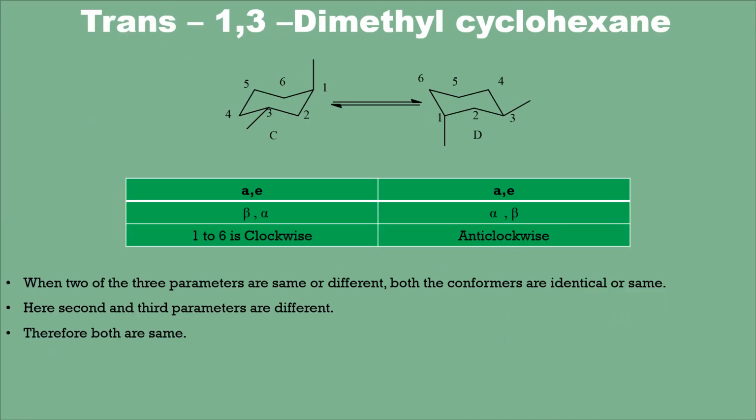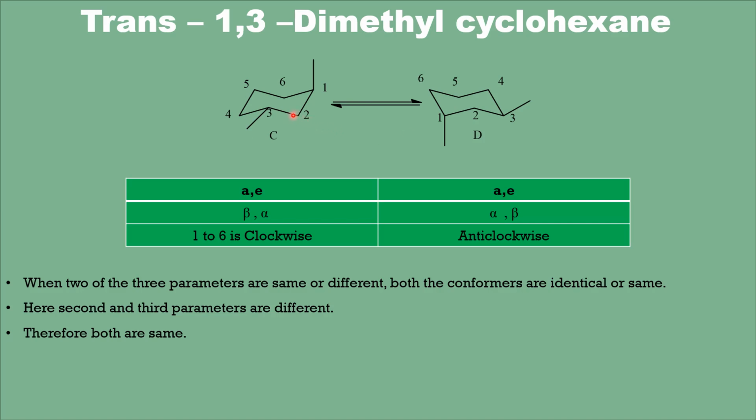Trans 1,3 dimethyl cyclohexane will have one methyl group in the axial site, the other one in the equatorial site. And if it undergoes a ring flipping, this axial will go to the equatorial site but still remains beta, and this equatorial methyl group goes to the axial site, and these are remaining alpha.